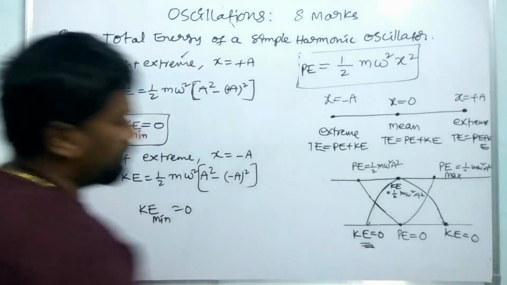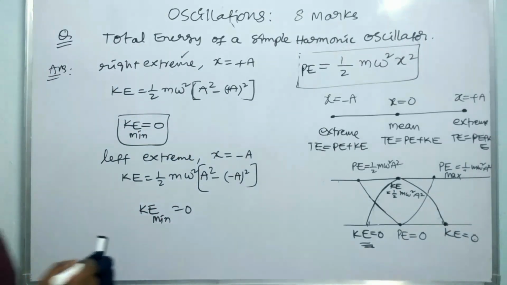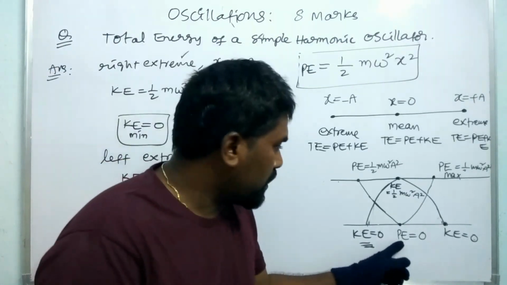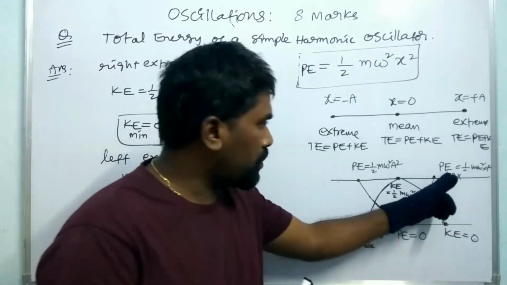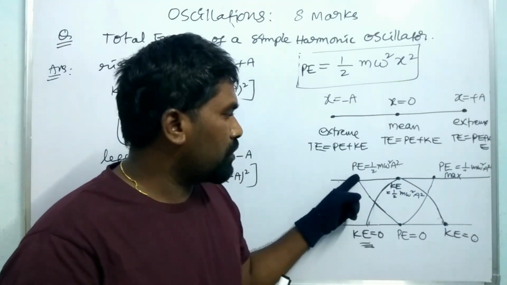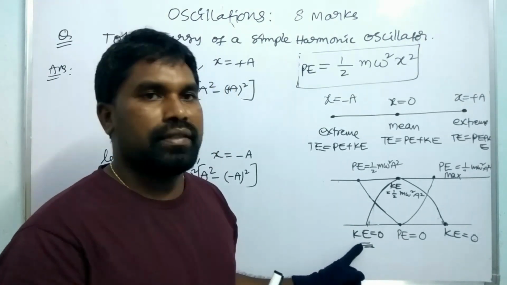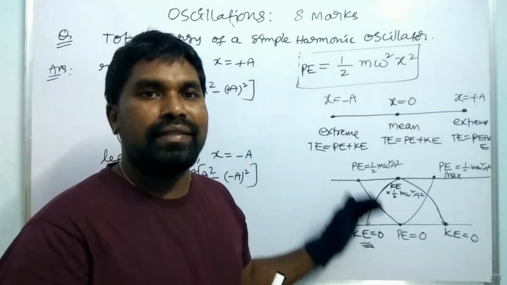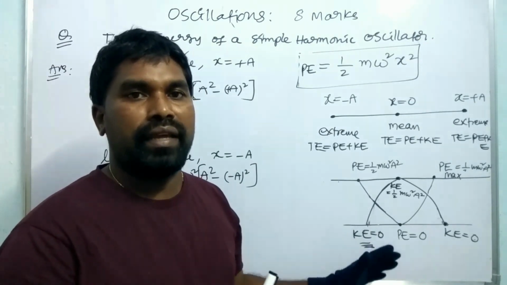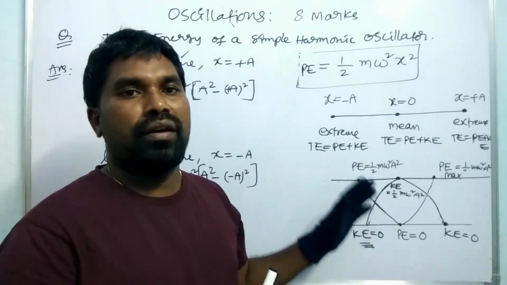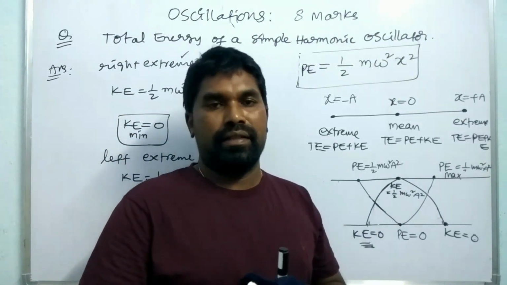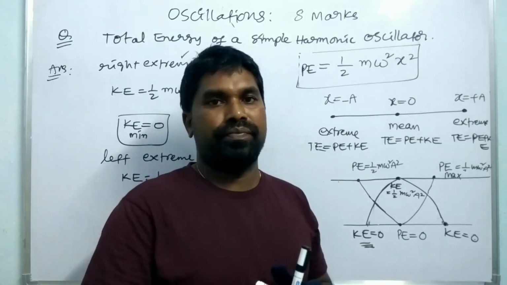What I am saying here is, at mean position we need to find potential energy and kinetic energy. At extreme point we also have to find potential energy and kinetic energy. The total energy at all the points remains the same. Then we can say the simple harmonic oscillator obeys the law of conservation of energy.